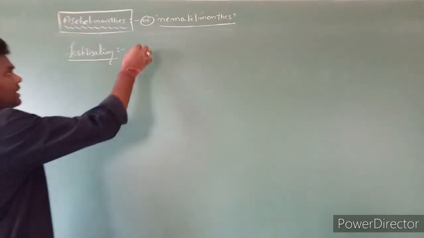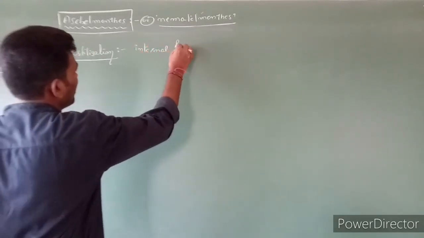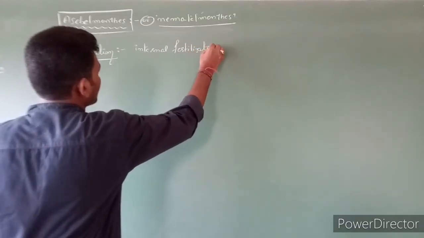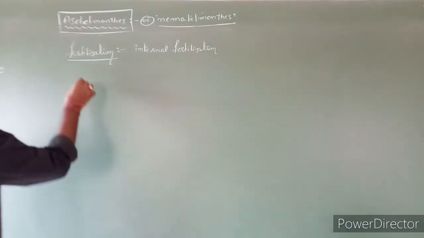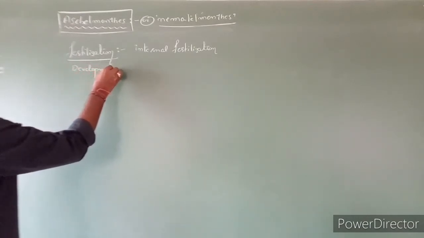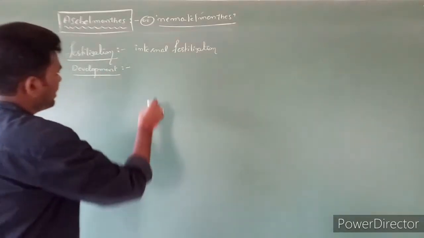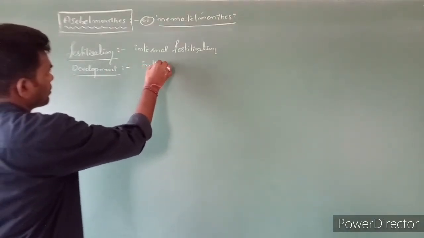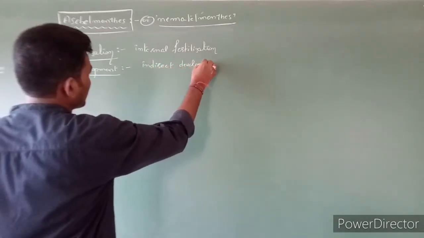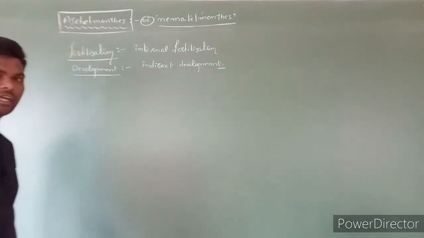Fertilization is mostly internal. Development is indirect development.